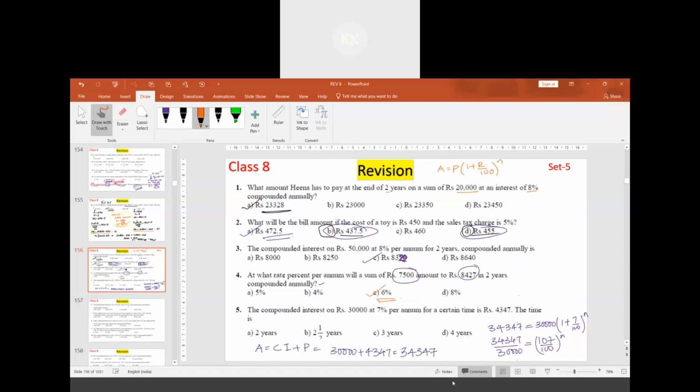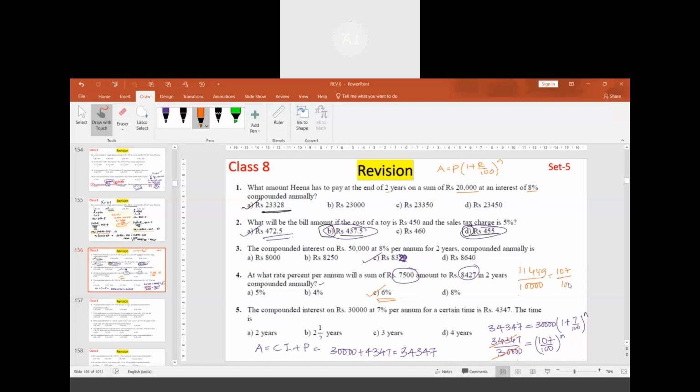Did you get it? Sir, 11449 is the square of 107. 4347 and 30,000 are divisible by 3, and we get it as 11449 divided by 10,000.